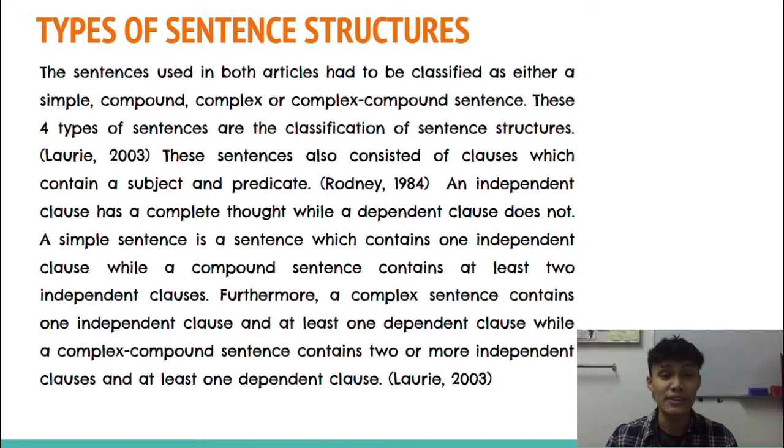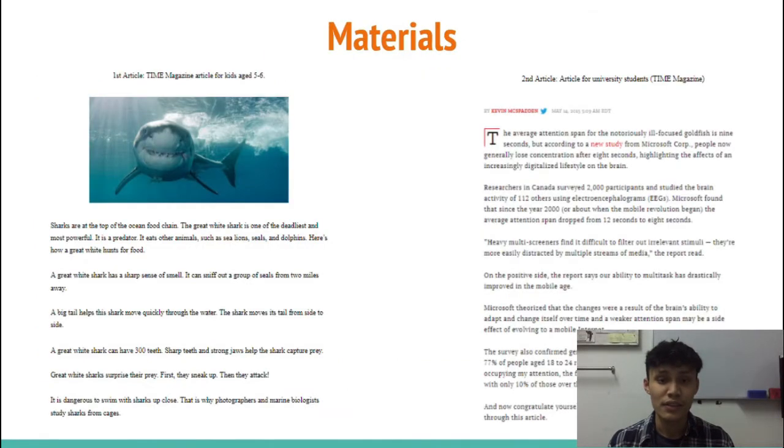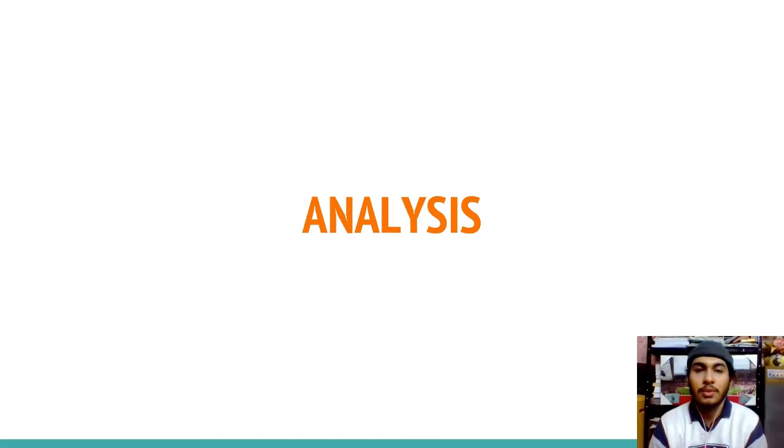Moving on to the materials. These two articles are the ones we managed to find, and the first one on the left is an article for children aged 5 to 6, which is titled A Powerful Predator, while on the right is an article for university students, which is titled You Now Have a Shorter Attention Span Than a Goldfish. With these two articles, we will analyze the sentence structures, and I will pass to Asyraaf to start with the analysis. Thank you, Haikal, for your explanation.